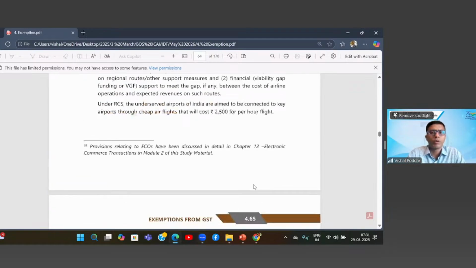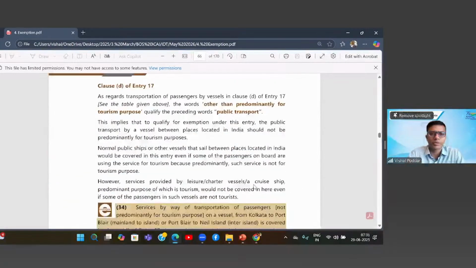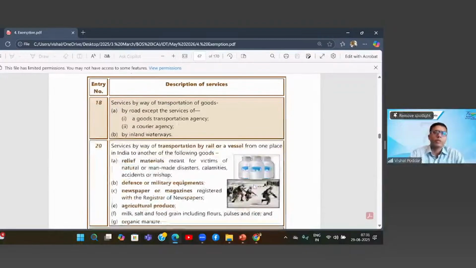Now we move on to goods transport service. Now in goods transport, what we need to understand is what are the specific entries. So we have multiple entries relating to goods transport, but we have to be very clear in understanding which ones are covered here and where the exemption is applicable.